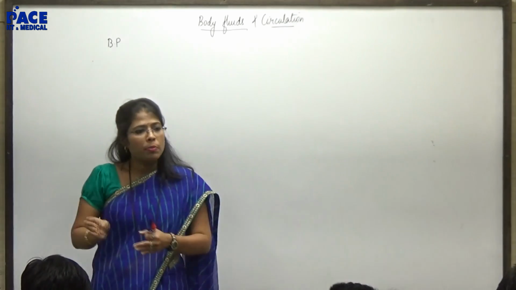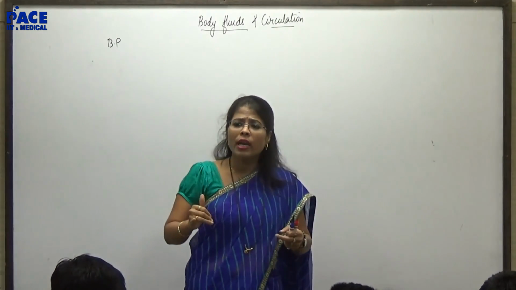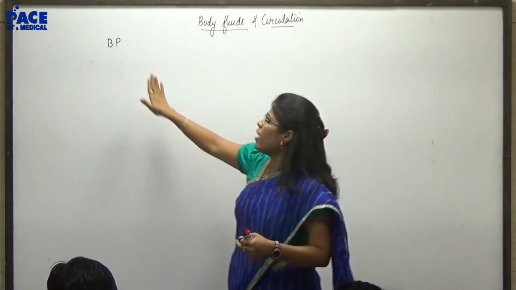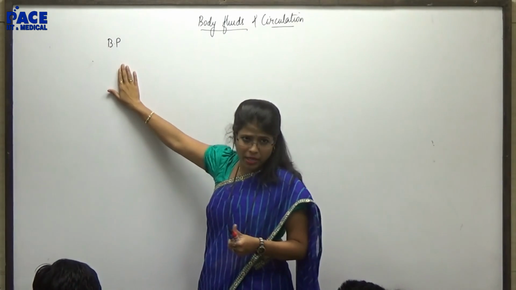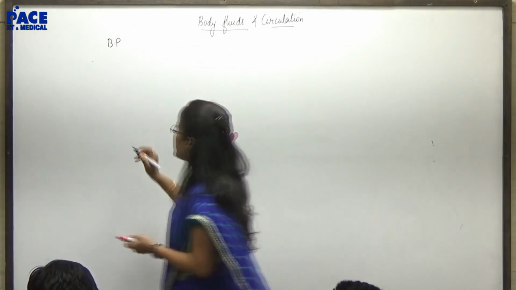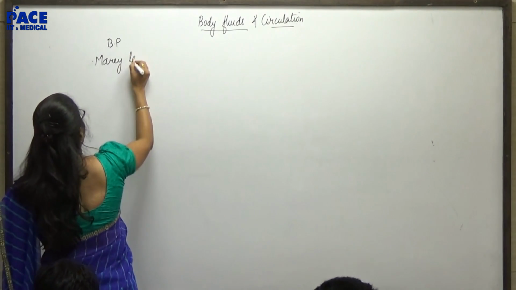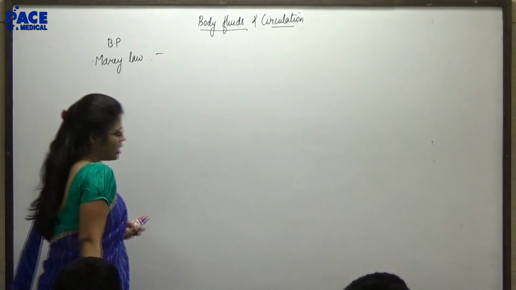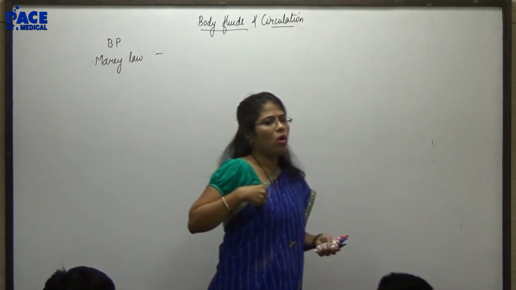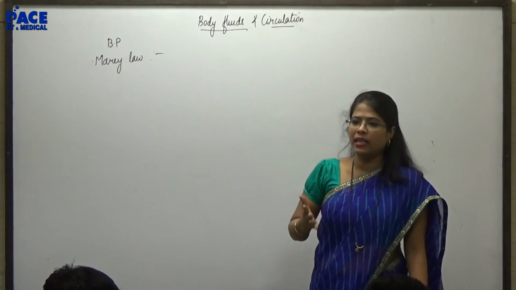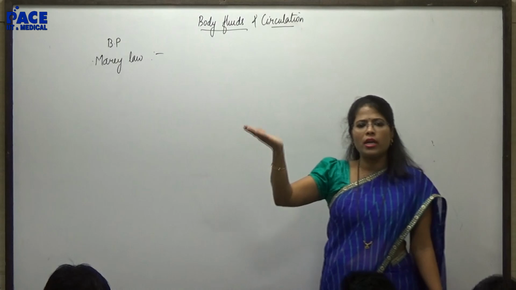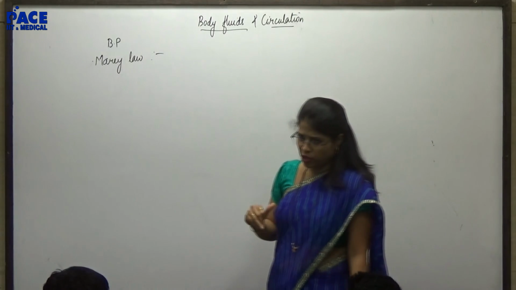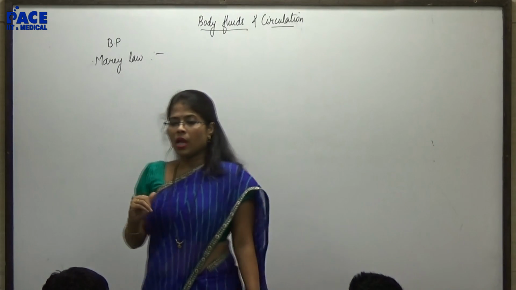If I want to study blood pressure, one law or one relationship I did not share with you is called Marey's law. Now we saw various factors that tend to increase or decrease the blood pressure. We saw heart rate.